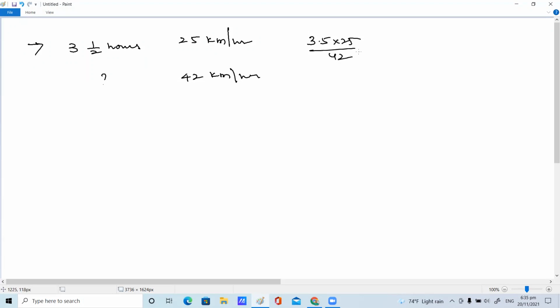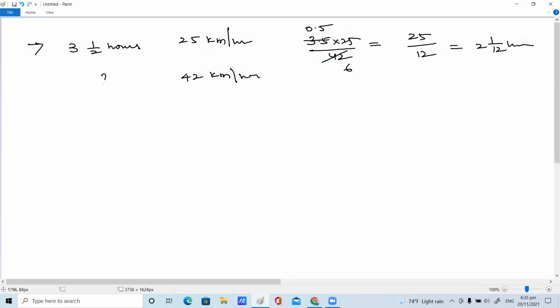Come on, simplify, children. Which table can we use here? 7 table. 7 6 7 0.5. The answer comes in decimal. It is 2 hours and some time. Or else you can take 0 point by 12. Is it 2.08 hours? Yes, exactly. 2 1 by 12 hours.